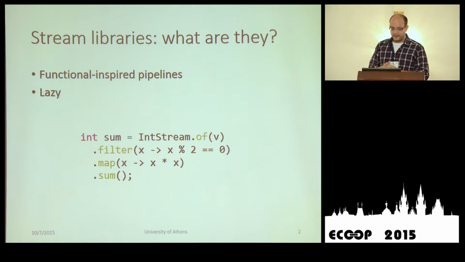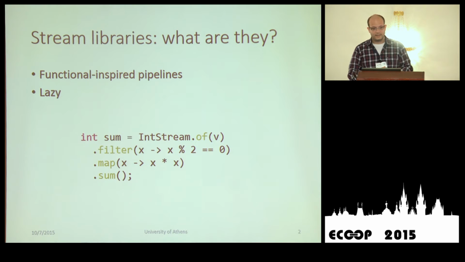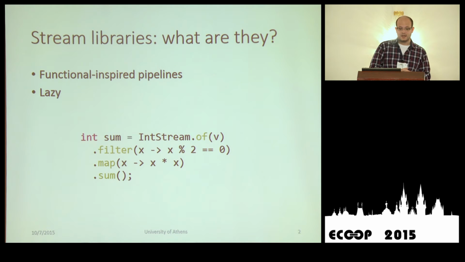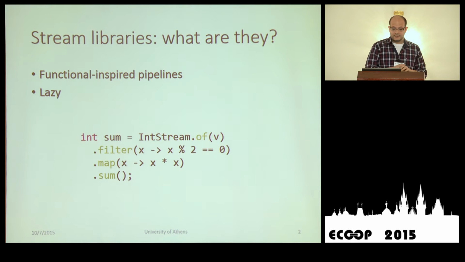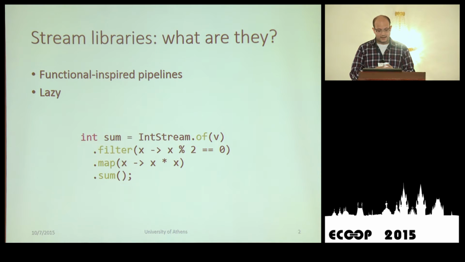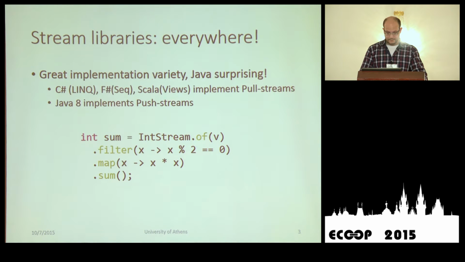This snippet over here is an actual Java 8 snippet from the newly introduced Streams API in Java 8. It's a stream of integers that is backed by an array named v. We use filter to filter elements, map to map them, and sum just to reduce the collection to a single number. And stream libraries are everywhere.